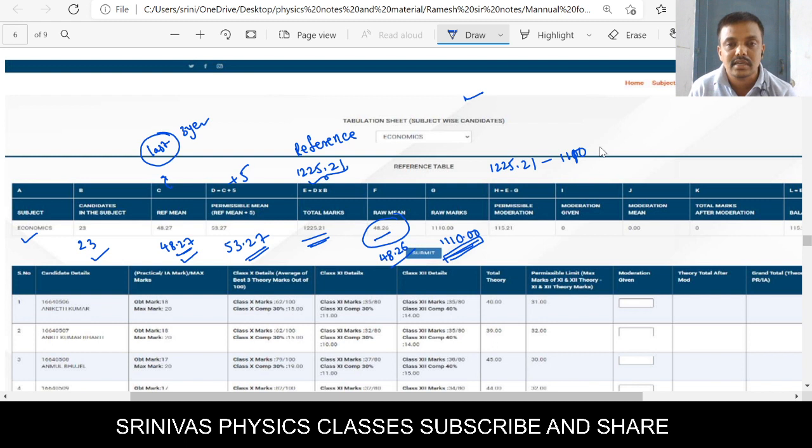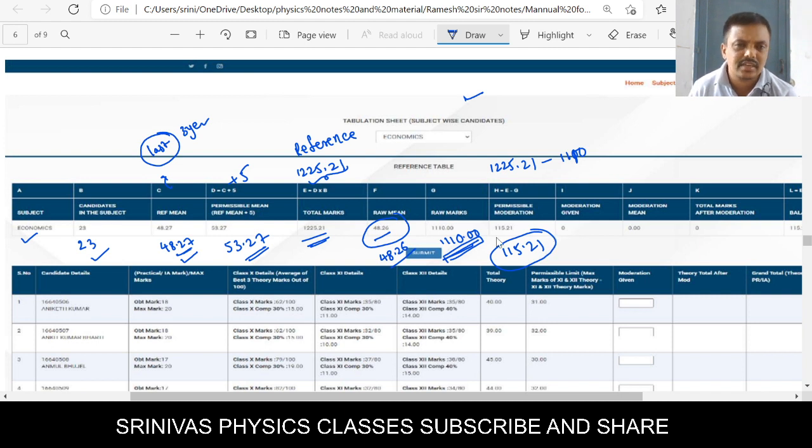When you subtract this, we will get 115.21. That means in this economics the permissible marks is 1225, but till now the students' obtained marks is 1110. You can raise the marks of the students by 115. This is the maximum that you can raise, by 115. Okay, this is the plus 5 subject average you can increase in one subject.